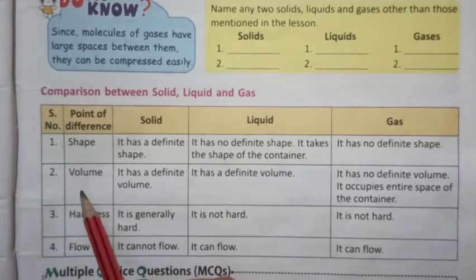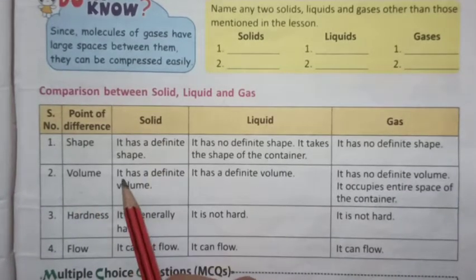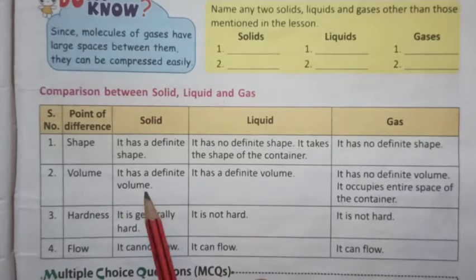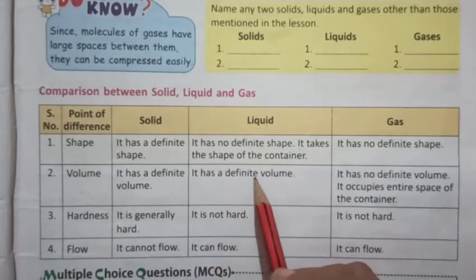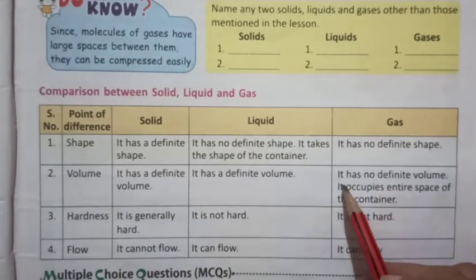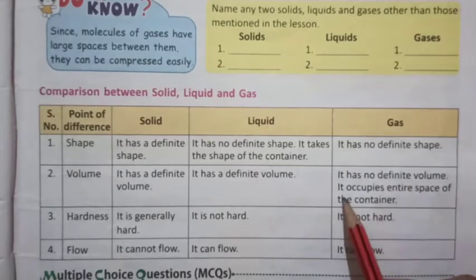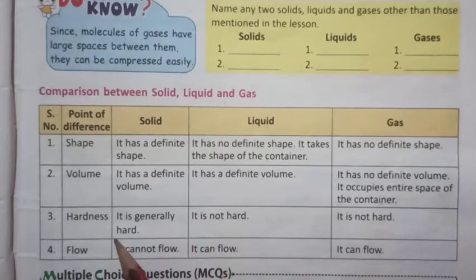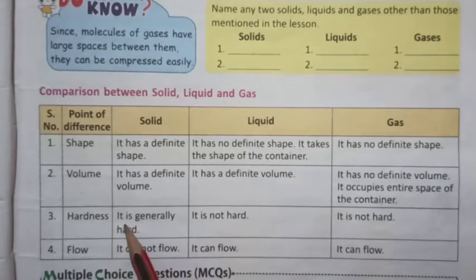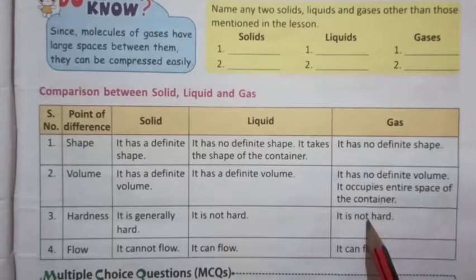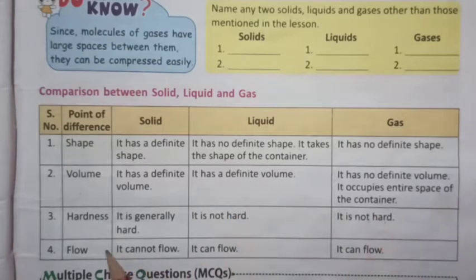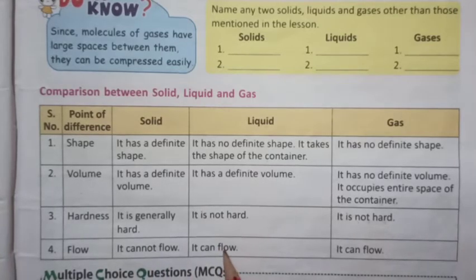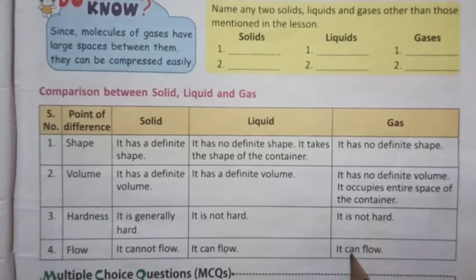Now let us speak about the volume. Solid substances have a definite volume. Liquids have a definite volume. And gas has no definite volume. It occupies the entire space of the container. About hardness, solid is generally hard. Liquid is not hard. Also gas is not hard. Flow: solid cannot flow. Liquid can flow. And gas can flow.